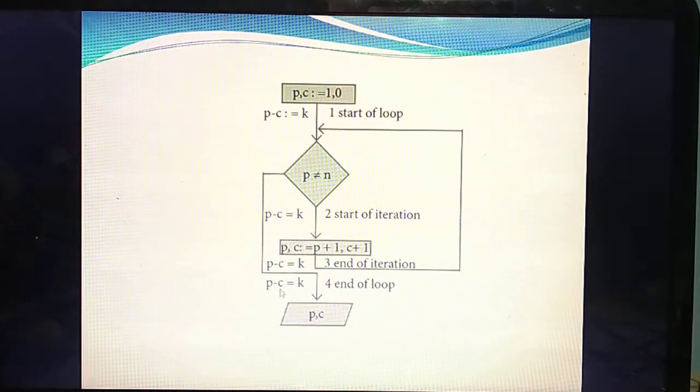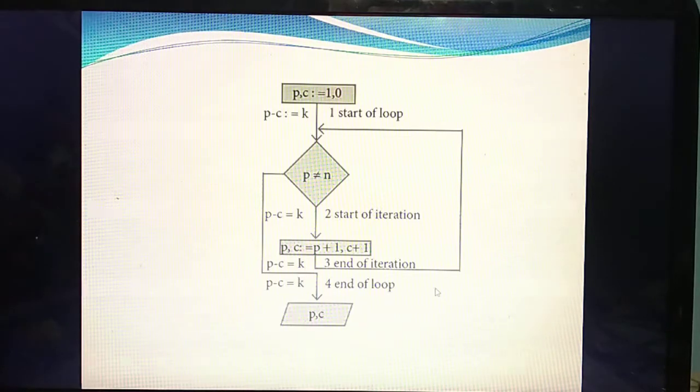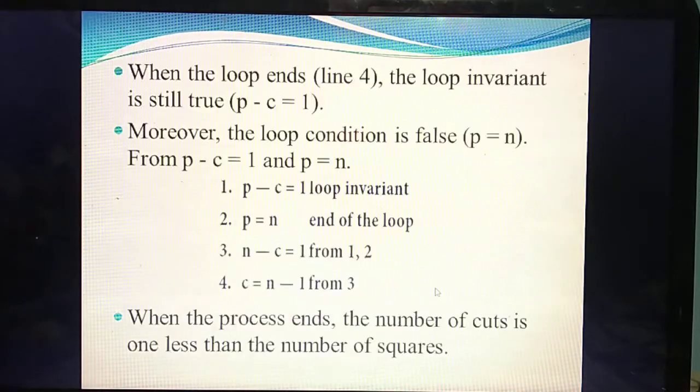Understand? We have already studied that for a loop invariant, it should be true at four points. What are the points? Start of the loop, start of the iteration, end of the iteration, as well as end of the loop. See, at all these places P minus C equal to K is true. So now we can see this loop has an invariant. So here they asked us to find whether this is a loop invariant or not.